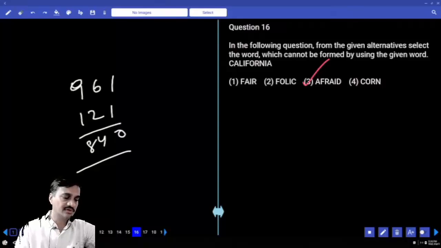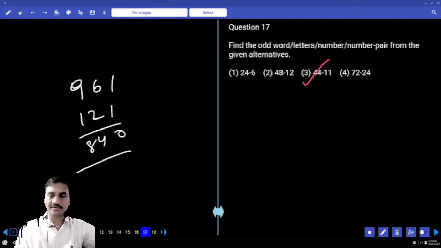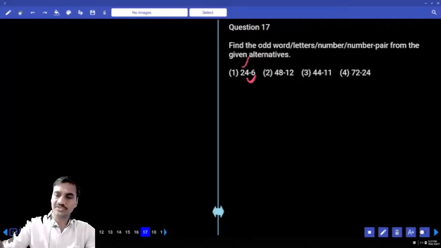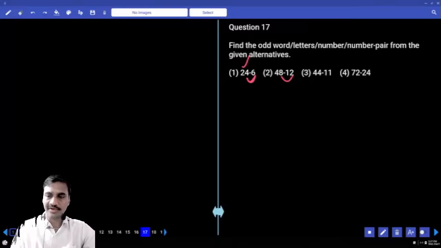Then the 17th one. The answer is the fourth option. Why the fourth option? 4 into 6, the product of these two digits, is the number 24. 8 into 12, what should it be? 11 into 4 is 44. 12 into 4 is 48.